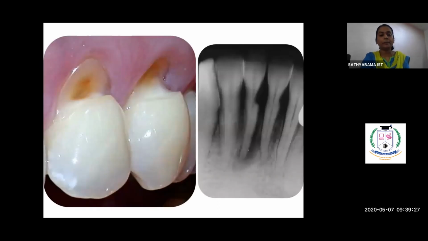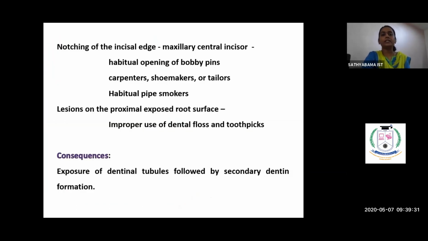The previous picture is for improper toothbrushing, and this one is for bobby pin holders, mainly tailors, shoemakers, carpenters, and habitual pipe smokers. All these people tend to hold the pins at the incisal edge.